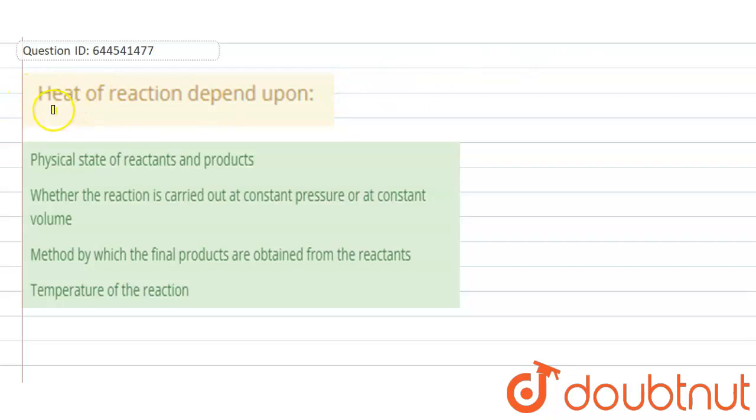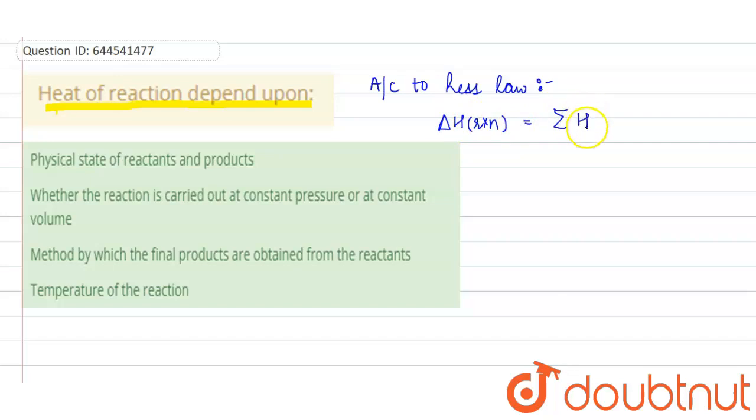Hello everyone, here our question is: heat of reaction depends upon. Okay, so first of all let's check what is heat of reaction. So according to Hess law, heat of reaction is equal to the summation of the net heat of reaction. Okay, it can occur in several steps and it does not depend upon the path. Okay, enthalpy does not depend upon the path.